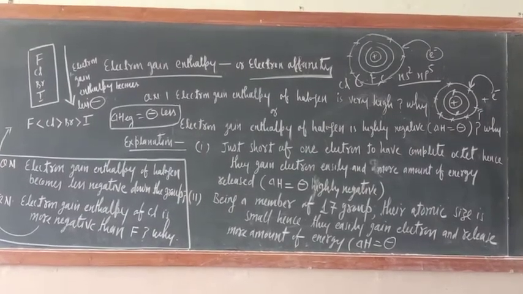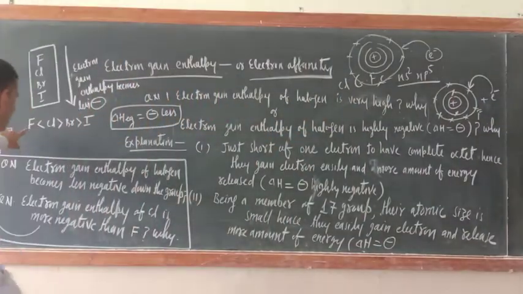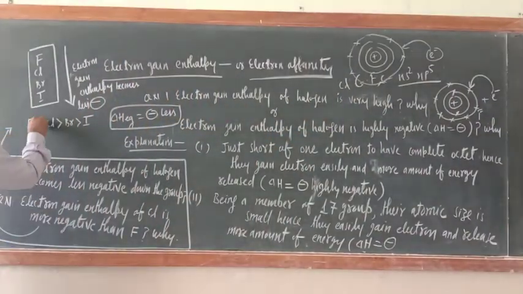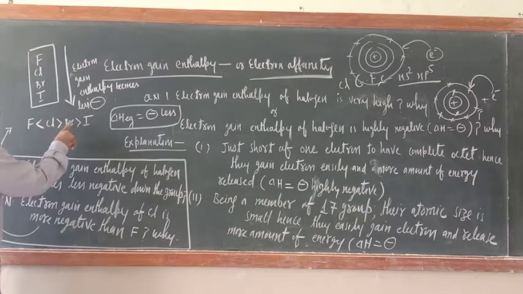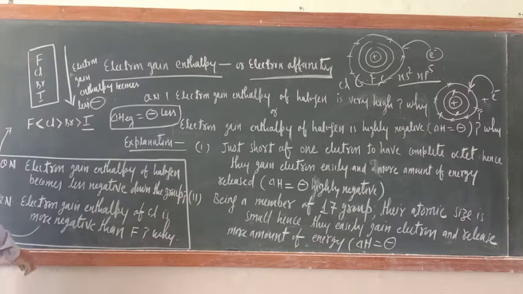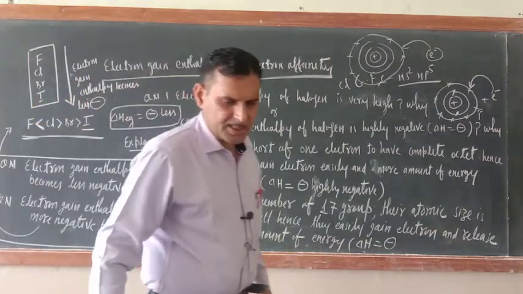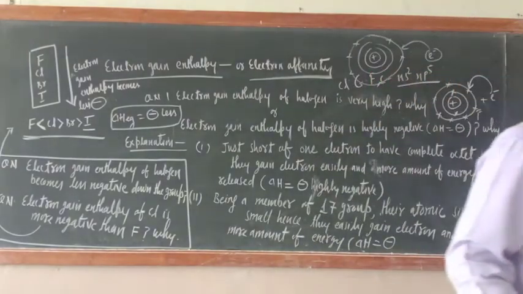Here I wrote the order of electron gain enthalpy also. Just see here, fluorine is smaller than chlorine. Chlorine is greater than bromine. Bromine is greater than iodine. So which has the least electron gain enthalpy? Iodine, due to its bigger size. This is the order. Are you getting my point or not? In this way you should write. Remember this order. Now next one is the metallic and non-metallic character of halogens.